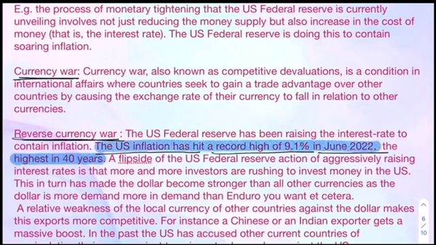This is the reason. Soaring inflation in the US is why the US government decided to increase the rates, right? Once the rates are increased, the money in the market will be absorbed by the central bank, which is the US Federal Bank, and then the inflation may come down.